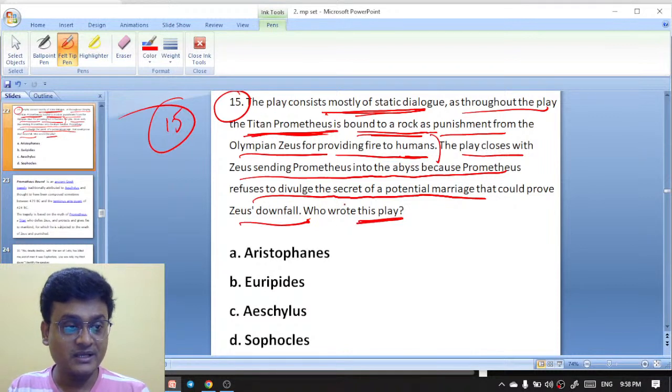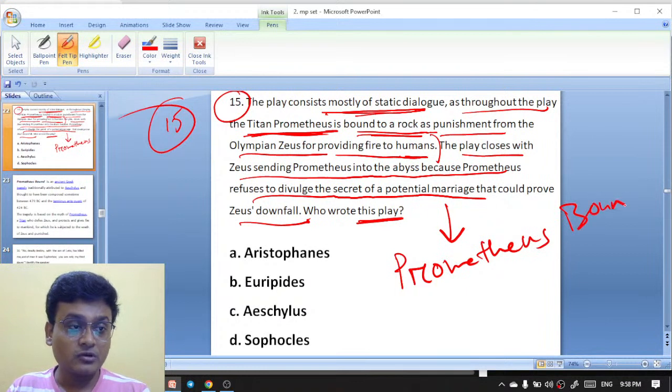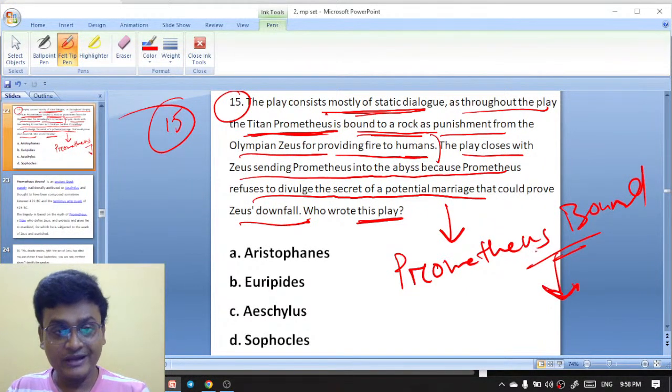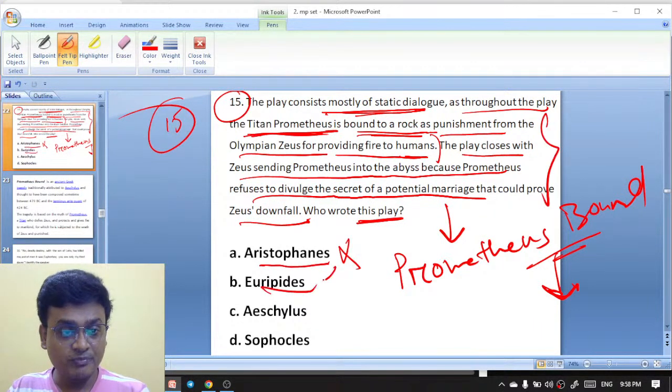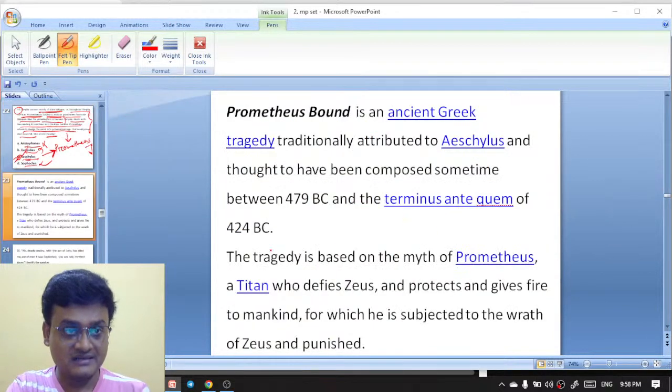So who wrote this play? That is Prometheus Bound, and these lines are the story of this work, that is Prometheus. Was it written by Aristophanes, Euripides, Aeschylus, or Sophocles? It was written by Aeschylus. Aeschylus has written Prometheus Bound. So C is the right answer.